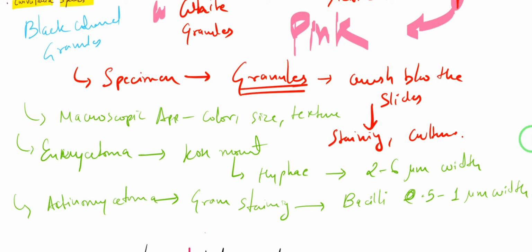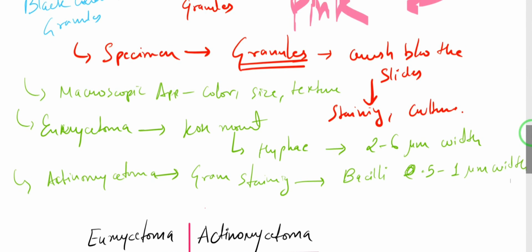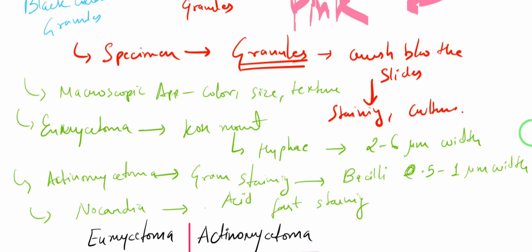Right, and Nocardia also causes actinomycetoma. So Nocardia is an acid-fast organism, right? So you can do acid-fast staining, right? So that would be enough for the diagnosis.